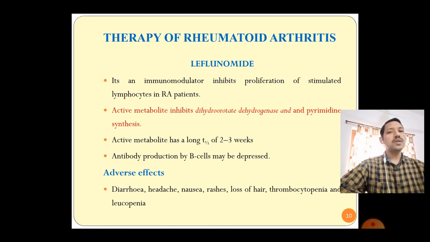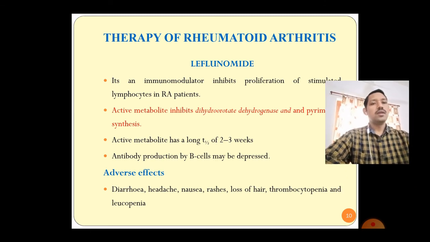Apart from this, we can say it depresses the antibody production by the B cells. Adverse effects with this leflunomide are diarrhea, headache, nausea, rashes, loss of hair, thrombocytopenia and leukopenia.